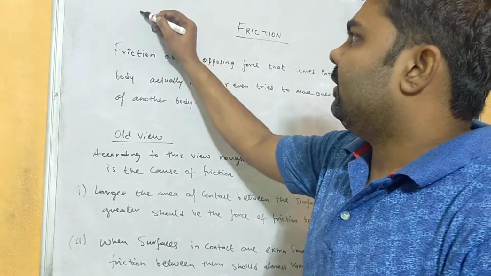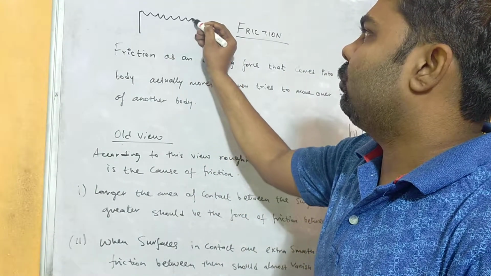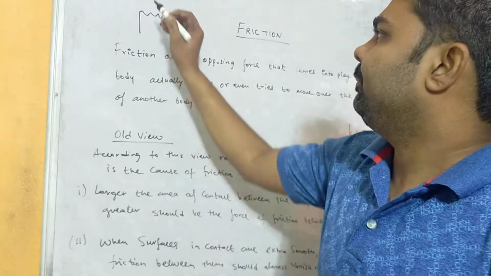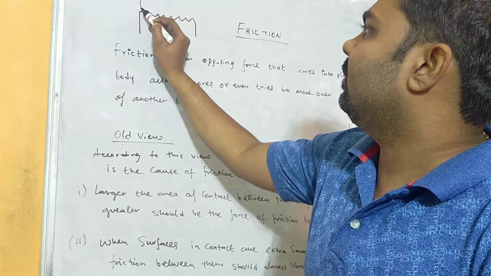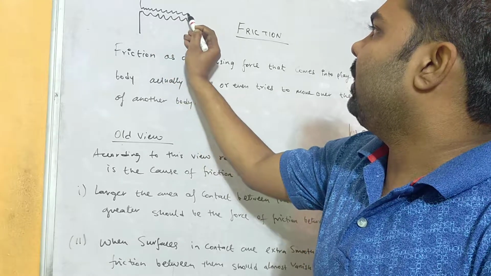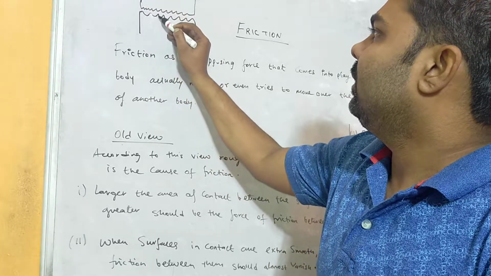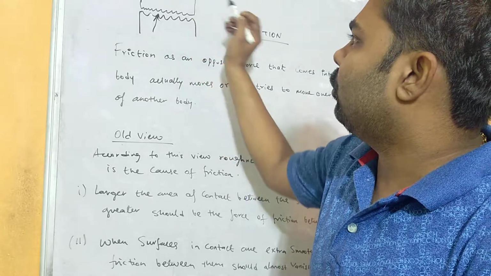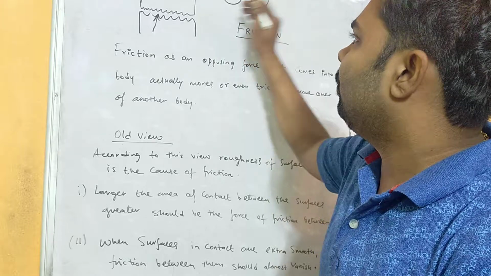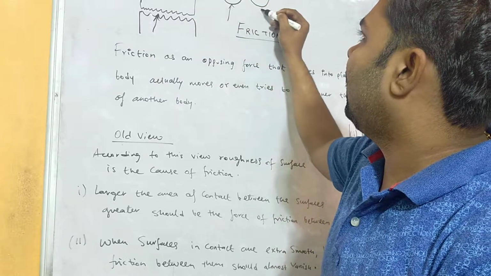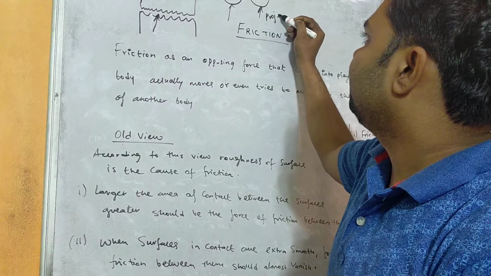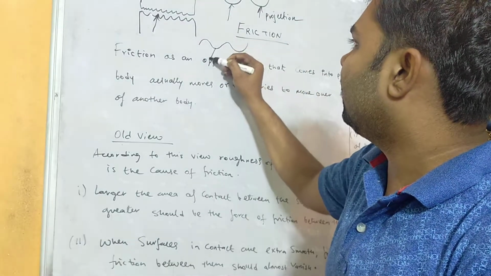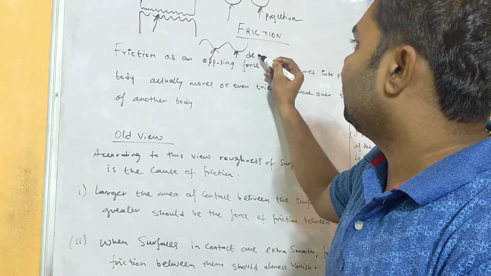You see, if I consider this as one body, and you look at it through a microscope, every body has irregularities like this. The body which wants to slide over this body will also have them. These are the depressions, you can say, and projections. If you zoom in on this one, you will find these are called projections, and this part is called a depression.